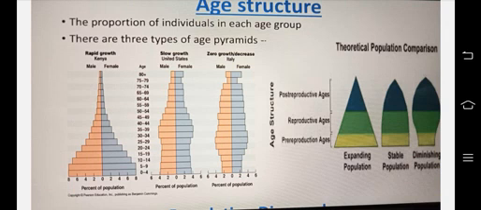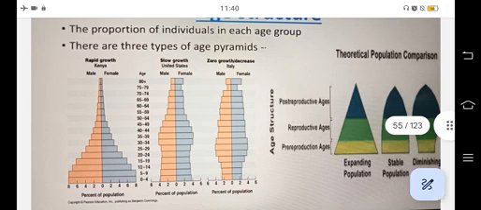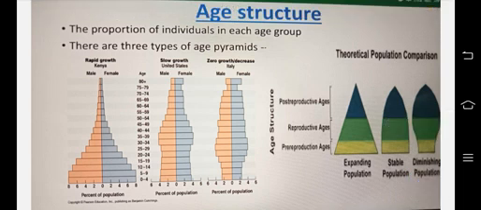Age structure: the proportion of individuals in each age group. There are 3 types of age pyramids: rapid growth, slow growth, then zero growth, that means decrease. Rapid growth in the case of Kenya, slow growth in the case of the United States, and zero growth in the case of Italy.